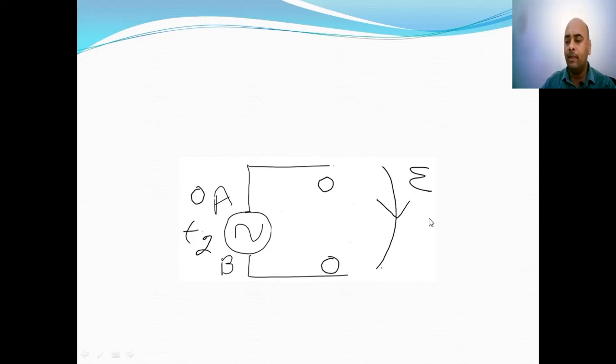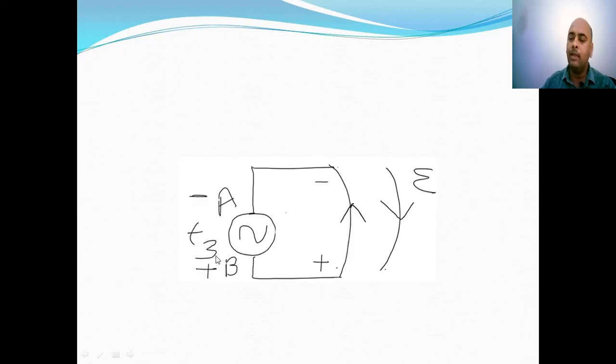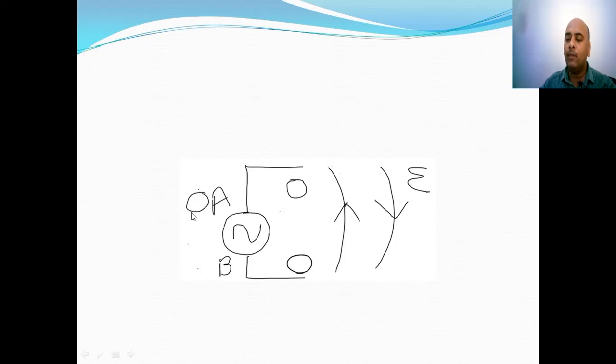Now at time t3, voltage at point A is maximum negative. So at the extreme end of the conductor, maximum negative charge will be generated on upper end and positive charges will be generated at the lower end. So the direction of electrical field will be from lower end of the conductor to upper end of the conductor. Again, after some time, the voltage at A will become 0.